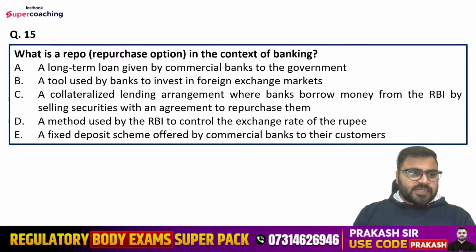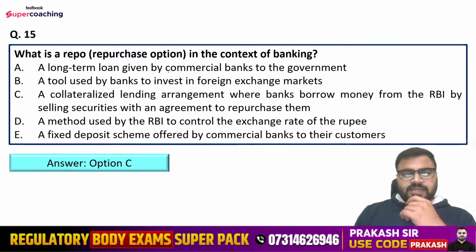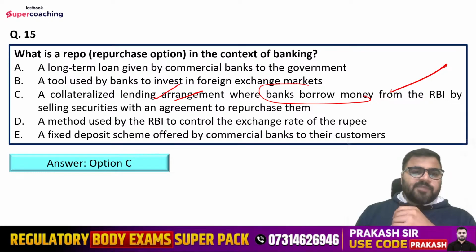So what is the correct explanation here? What is the correct explanation, guys? Do let me know. For the 15th, Rajvardhan is saying option number C. Option number C is the right answer, that it is a collateralized lending arrangement where banks borrow money from the RBI by selling securities with an agreement to repurchase them. It is also known as repurchase option.